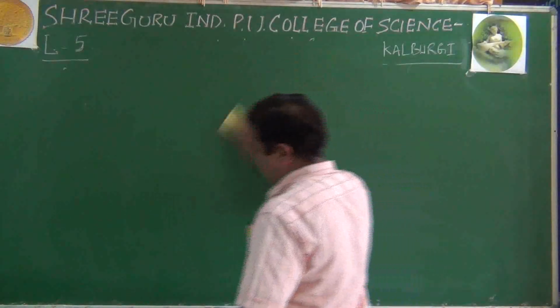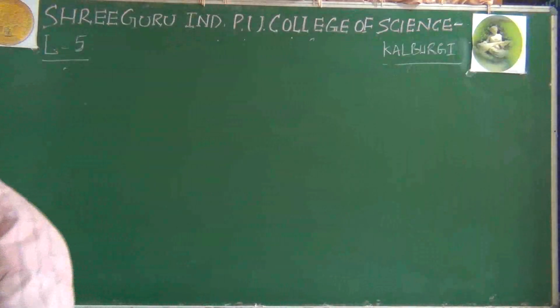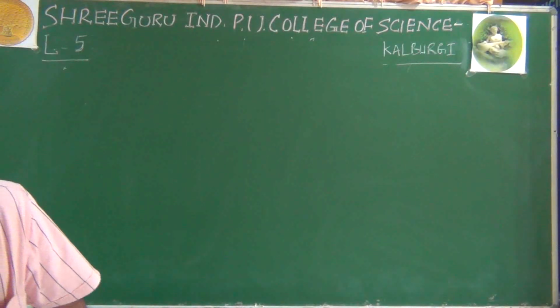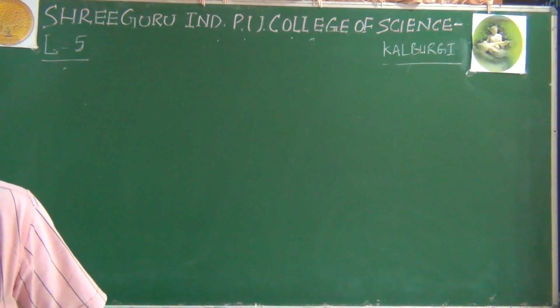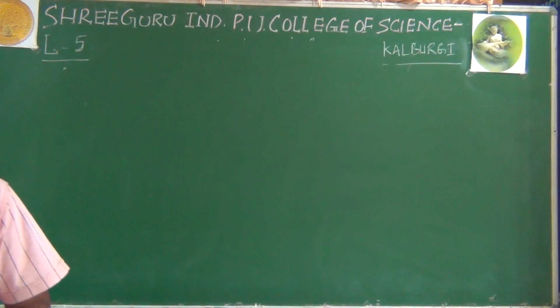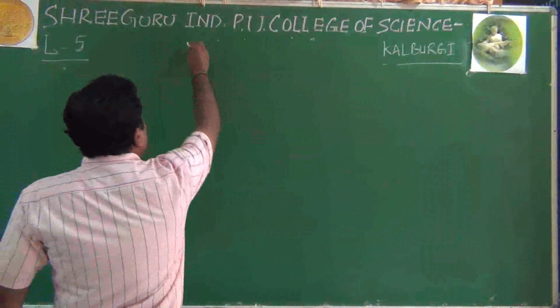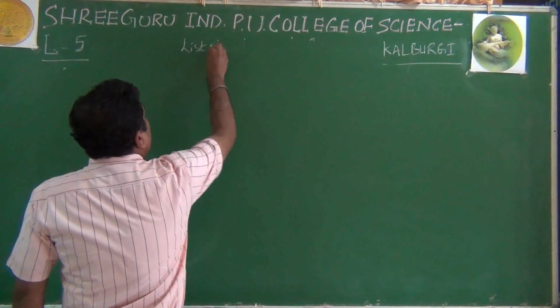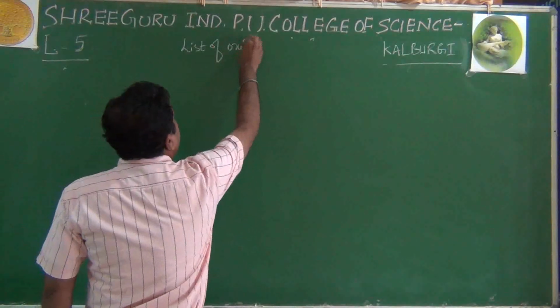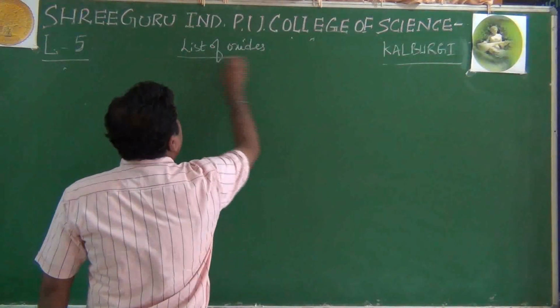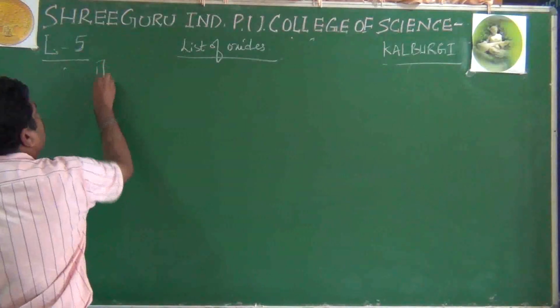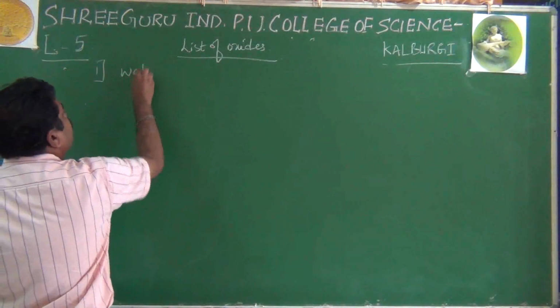Right. Then the list of oxides. First one, water.